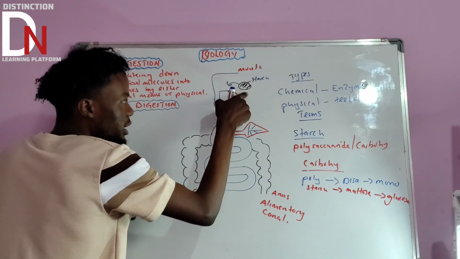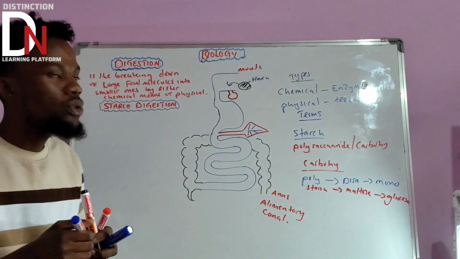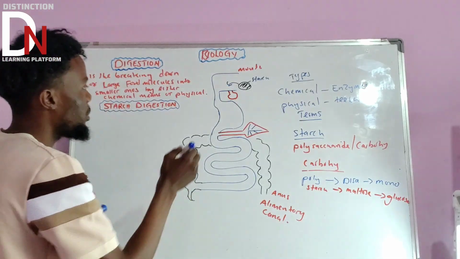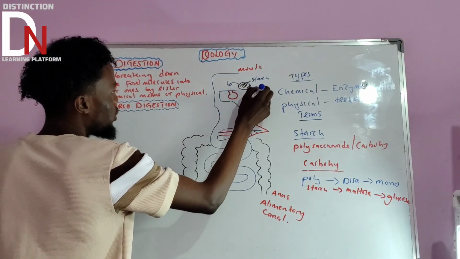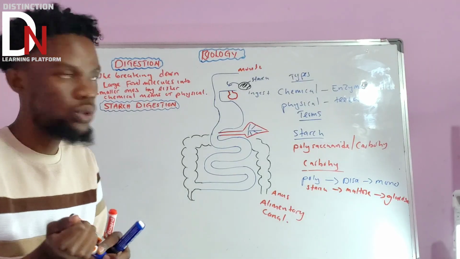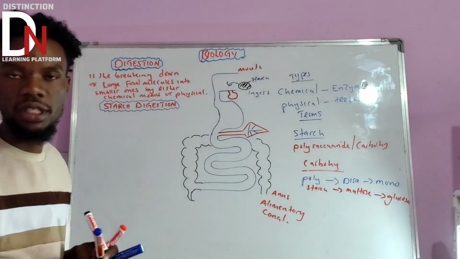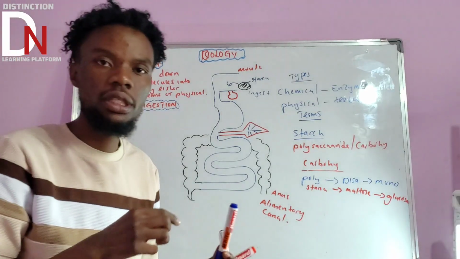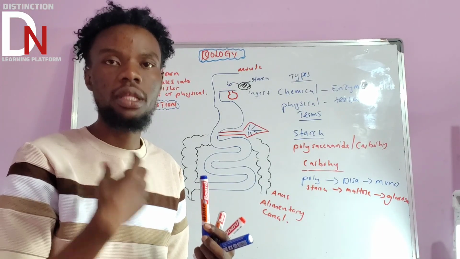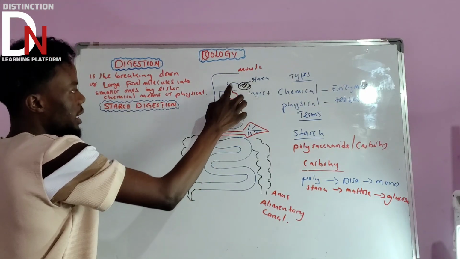The term that we used was ingestion. So this one is what we call ingestion. Sometimes I can use that English to say you ingest starch into the mouth, because ingestion, I said, is just putting the food molecules into the mouth. So now you put this starch into the mouth.